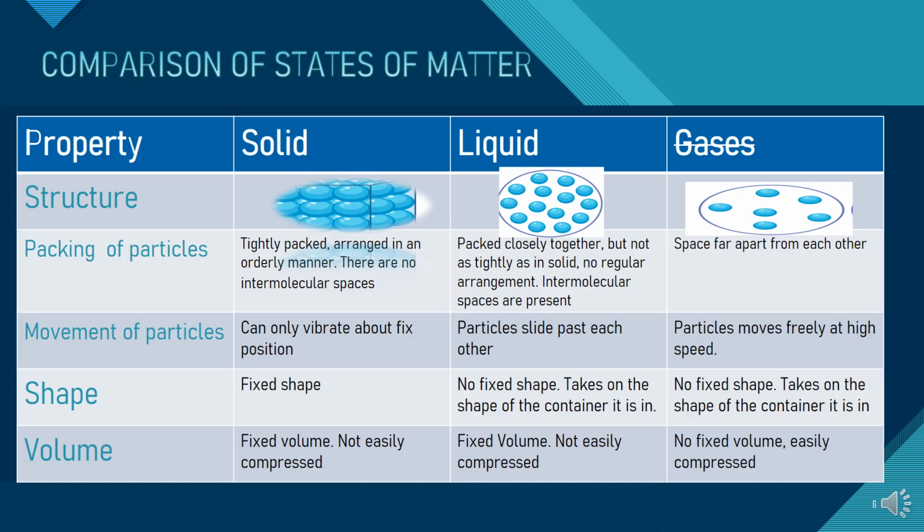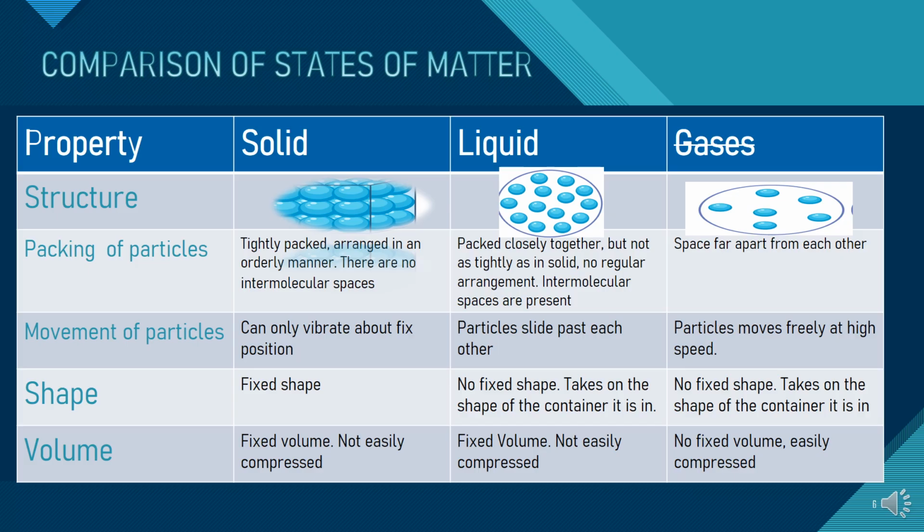Now coming to the second one, the liquid. You can see the structure of a liquid. This blue circle is a particle of a liquid, a molecule of a liquid, you can say. And these particles are at a distance from each other. Their distance is greater than in a solid, but it is not that much. You might have studied magnets, and you know that whenever you bring different poles of a magnet closer to each other, the force of attraction increases.